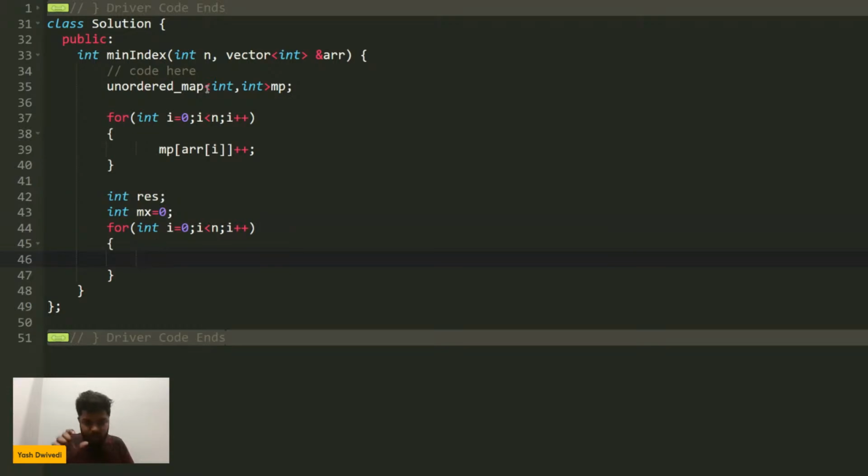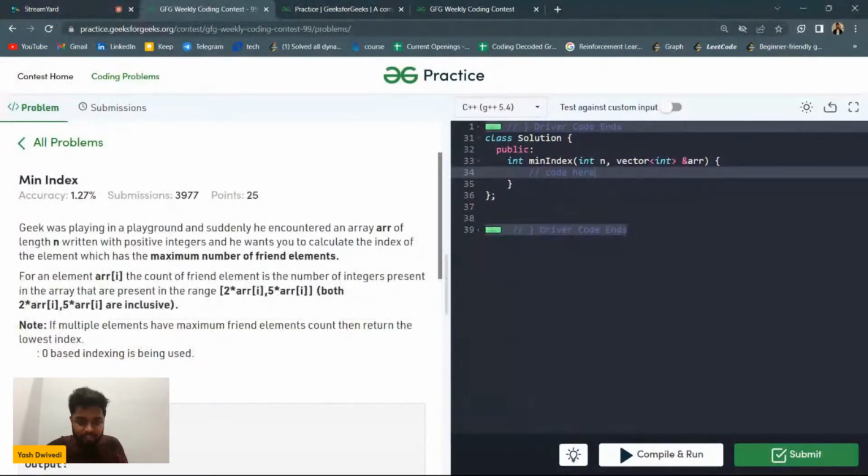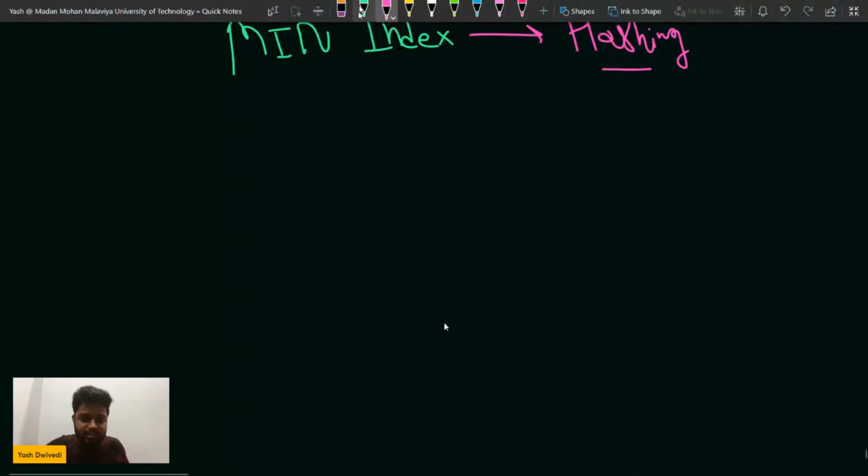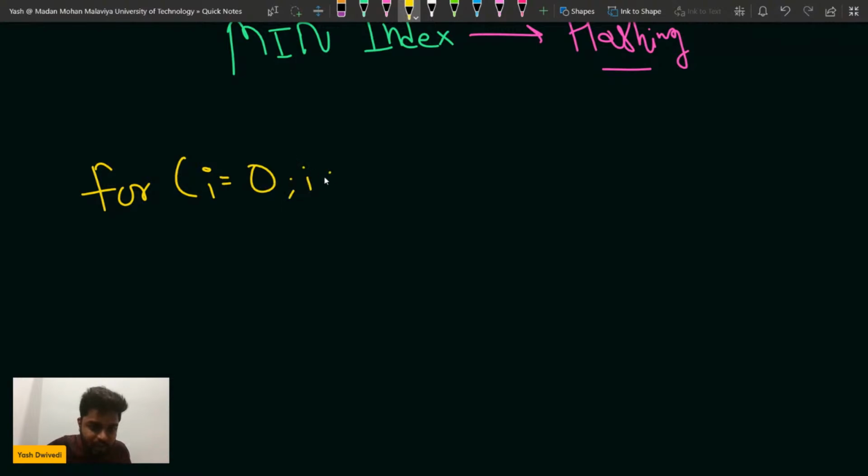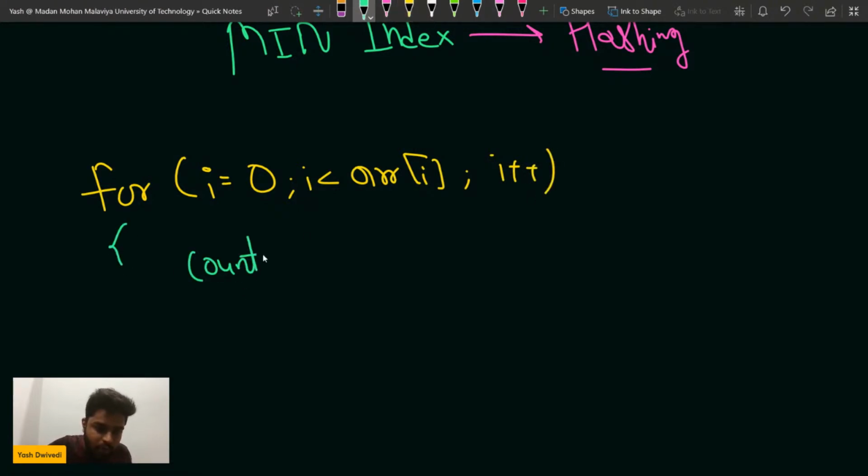So see, what we will do is, if I am running i from 0 to n with i plus plus, initially I'll mark the count of friend elements for the ith element as 0.